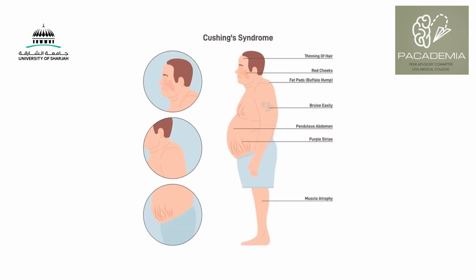And here are some of the features of Cushing syndrome. You have thinning of the hair, plethora or red cheeks, hirsutism, acne, accumulation of fat in the back, so the buffalo hump. You can have easy bruising. You can also have abdominal distension, purple striae, thinning of the extremities. All these are features that you will look for in Cushing syndrome.